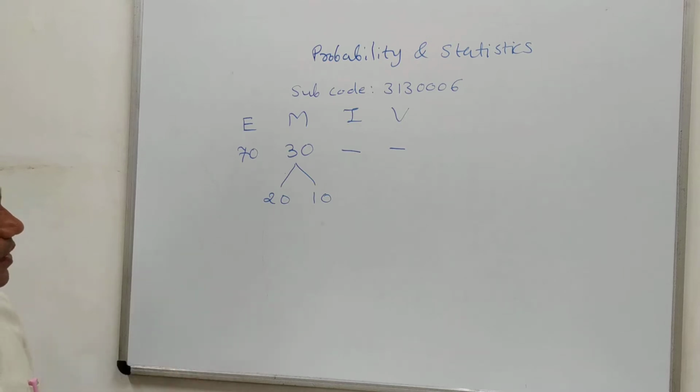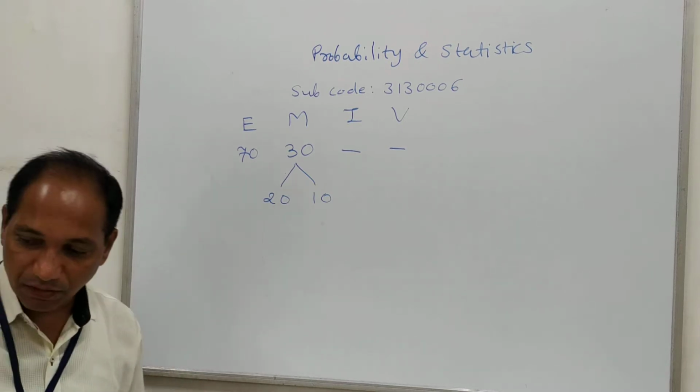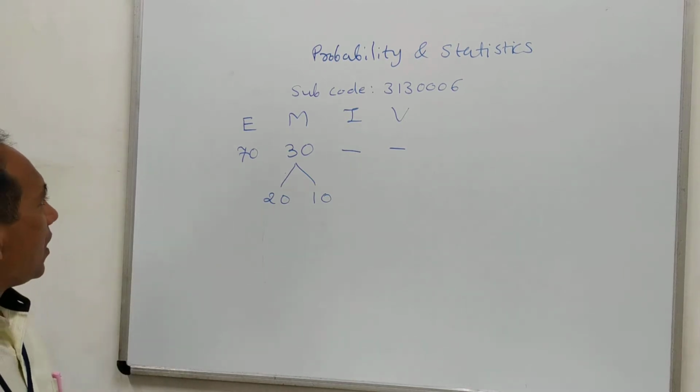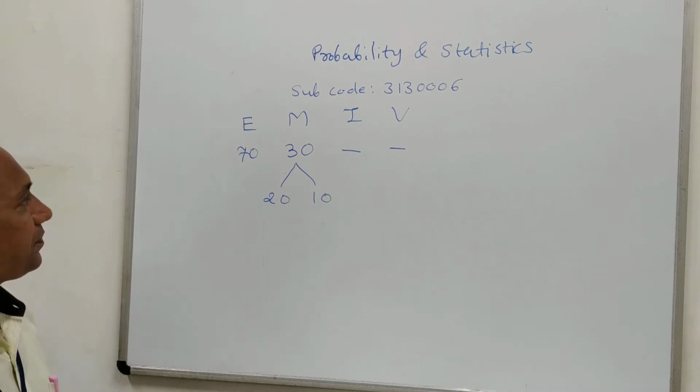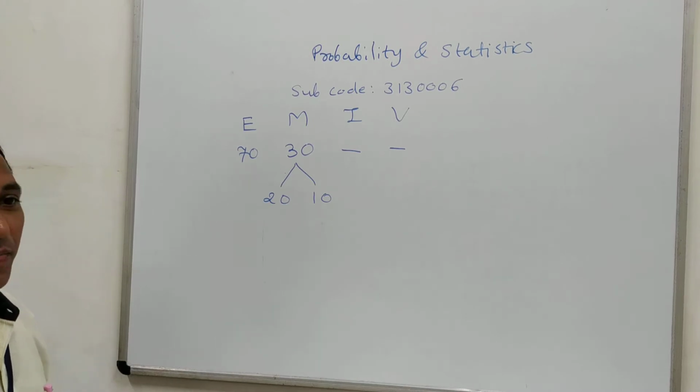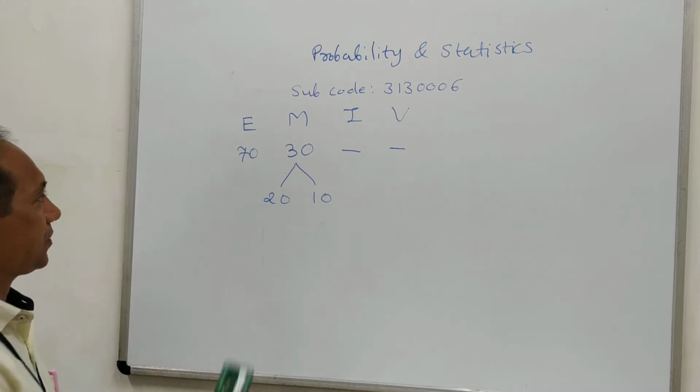So this is the marking system of GTU, and out of 70 marks you will have to obtain 23 marks minimum, and out of 30 marks you will have to obtain minimum 12 marks to pass.